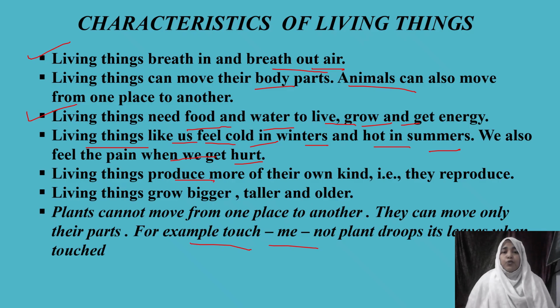Living things produce more of their own kind, which means they multiply. For example, human beings give birth to babies, a cat gives birth to kittens, and dogs give birth to puppies. They reproduce their own kind. And living things grow bigger. Yes, we grow in size. When we are born we are small babies, then we grow, our height grows. So we grow bigger, taller, and older.